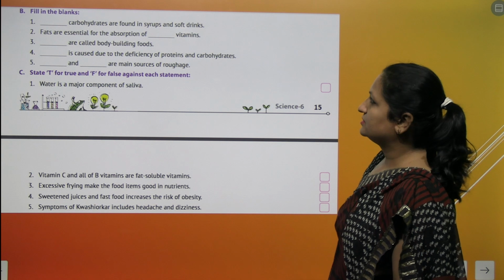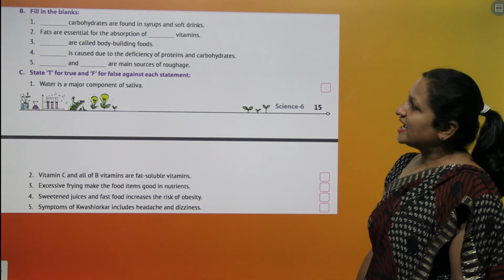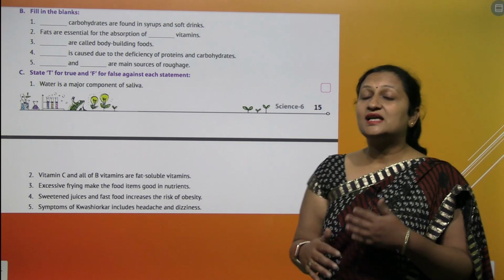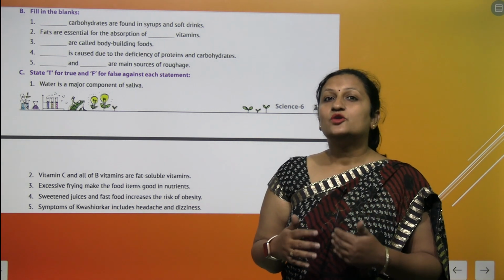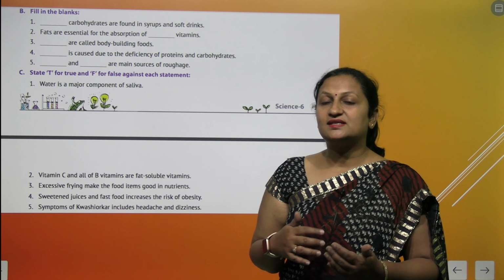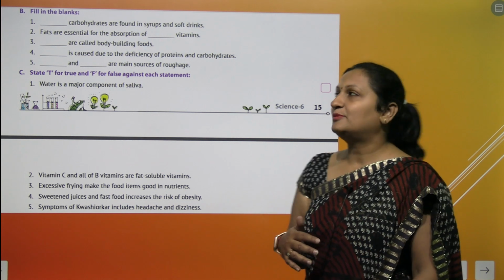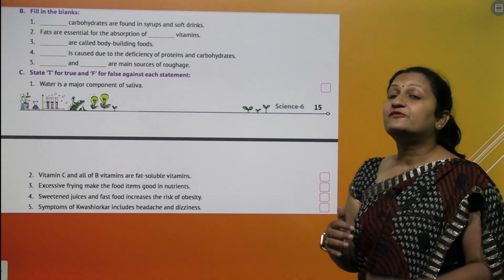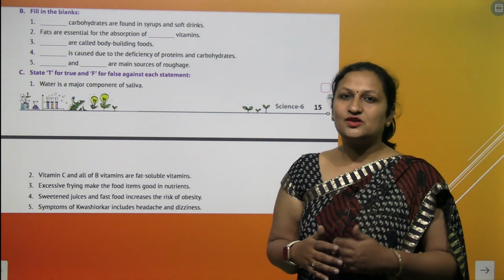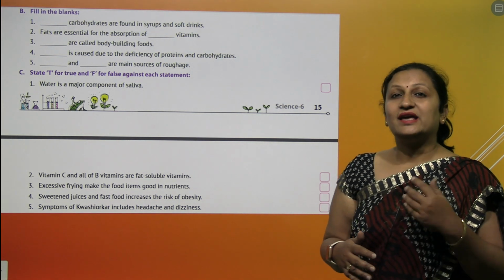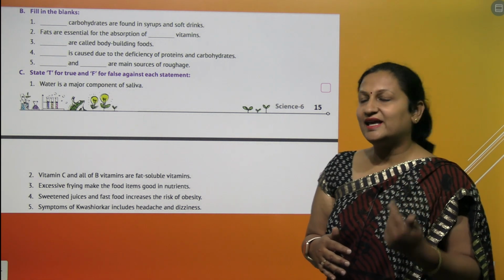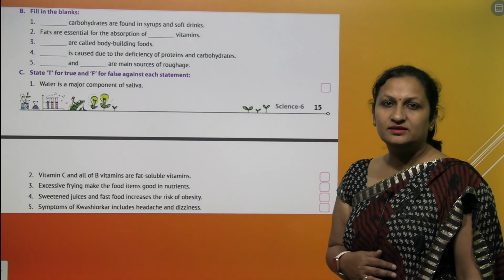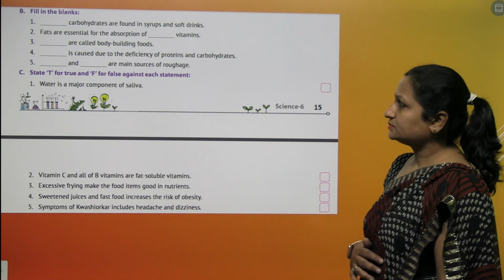See the next question. Fill in the blanks. Dash carbohydrates are found in syrups and soft drinks. Now these are, yes, tell me, which type of carbohydrates are these? These are simple carbohydrates. Fats are essential for the absorption of which vitamins? Fat-soluble vitamins, which are A, D, E and K. Dash are called body-building foods. What are called? They are proteins.